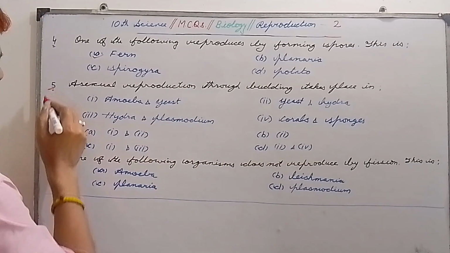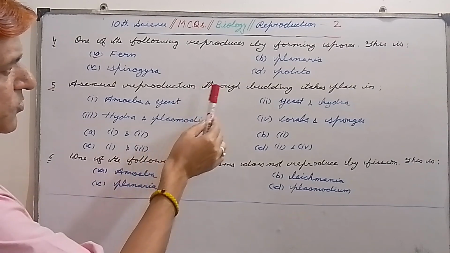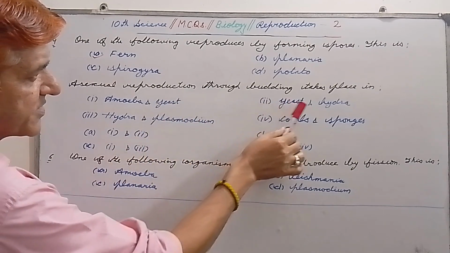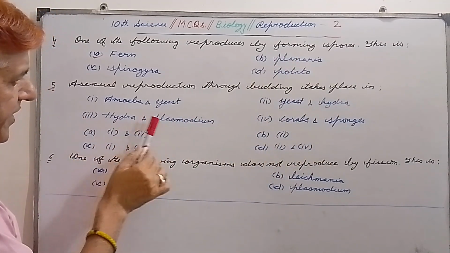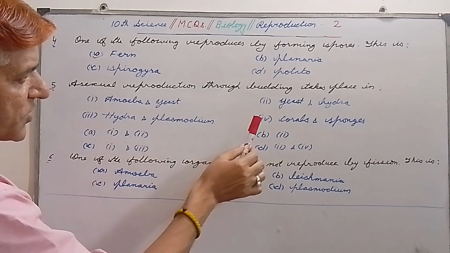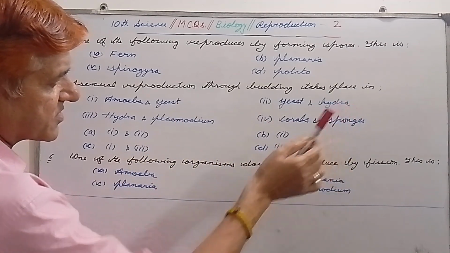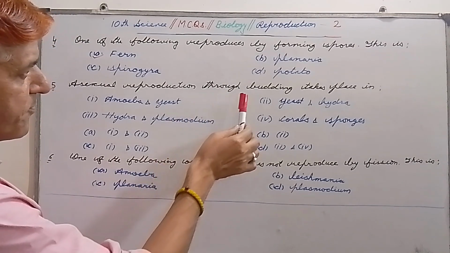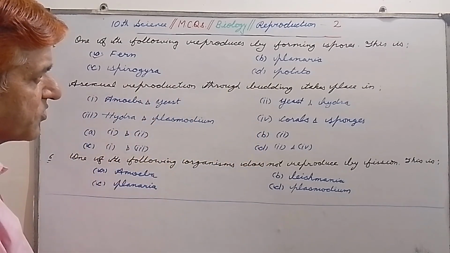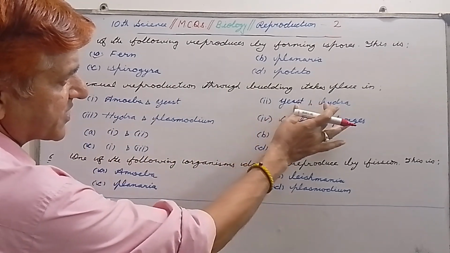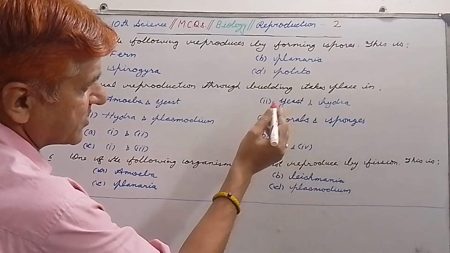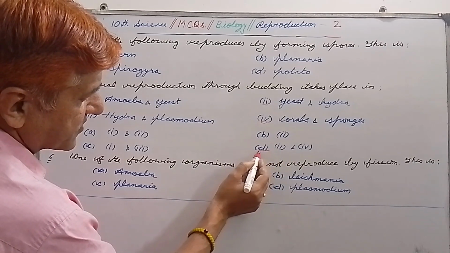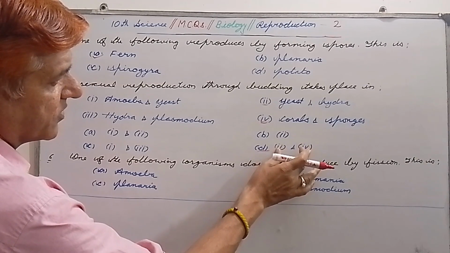Question number 5. Asexual reproduction through budding takes place in, first amoeba and yeast, second yeast and hydra, third hydra and plasmodium, fourth corals and sponges. So my dear students, asexual reproduction through budding takes place in yeast and hydra and corals and sponges. So second and fourth are the correct options. So actually D is the correct option here, because D has second and fourth option.